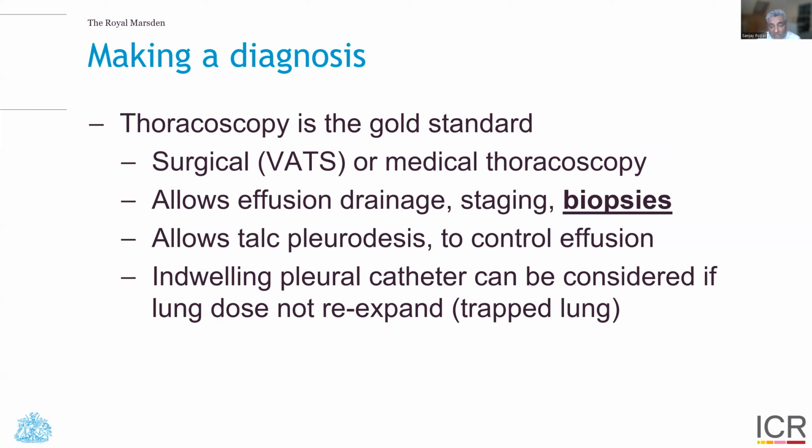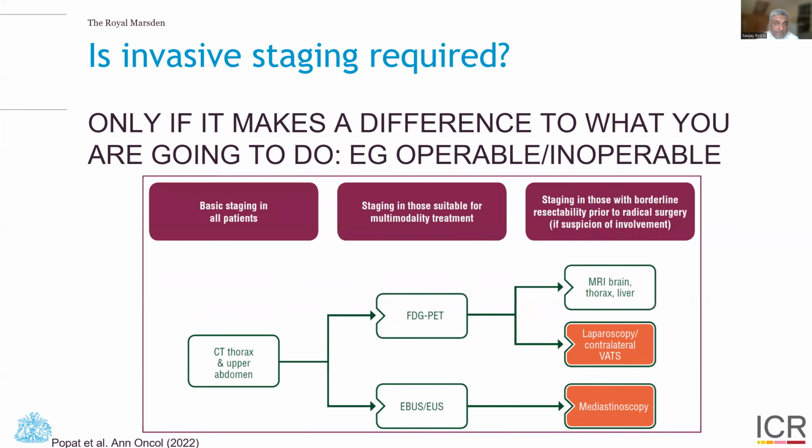Thoracoscopy also allows talc pleurodesis to control the effusion, and in some cases where the lung is trapped and does not re-expand after drainage of the effusion, an indwelling pleural catheter can be considered if required.